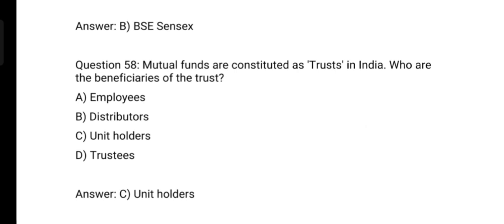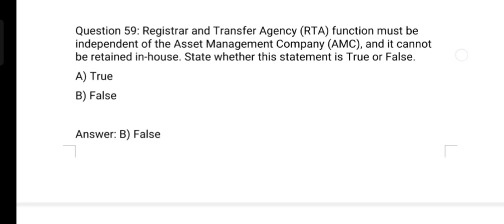Next question. Mutual funds are constituted as trusts in India. Who are the beneficiaries of the trust? Option A employees, option B distributors, option C unit holders, option D trustees. And the correct answer is option C unit holders.